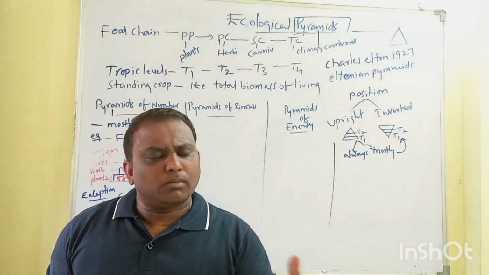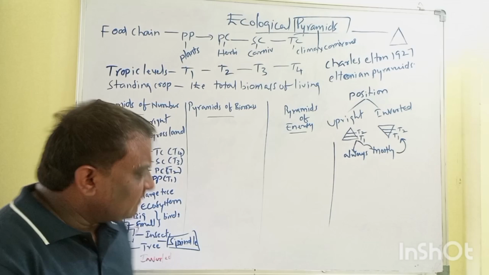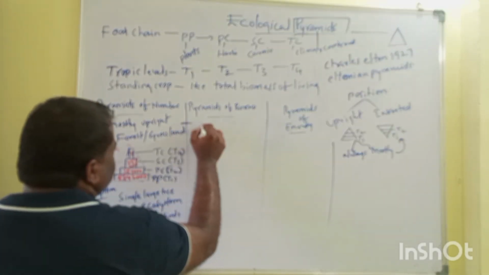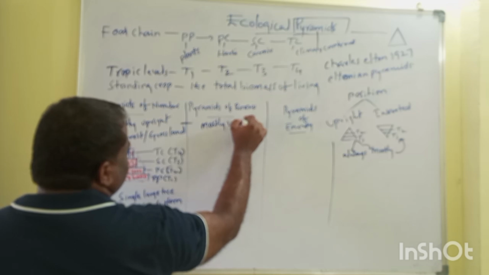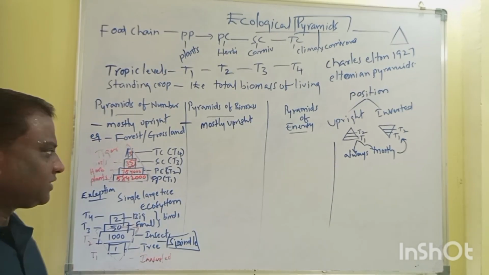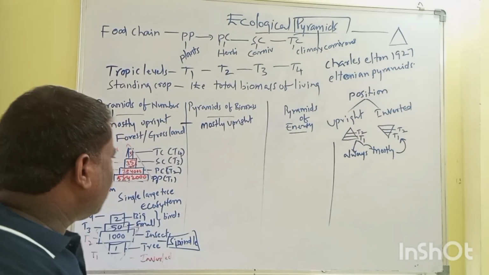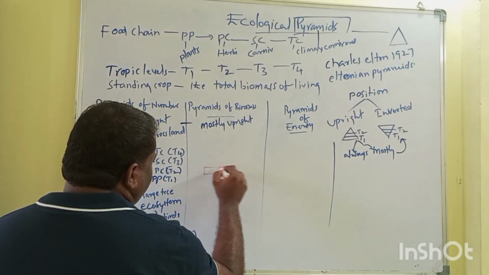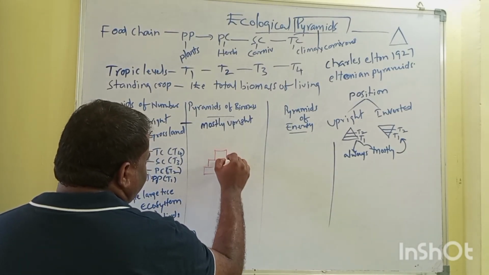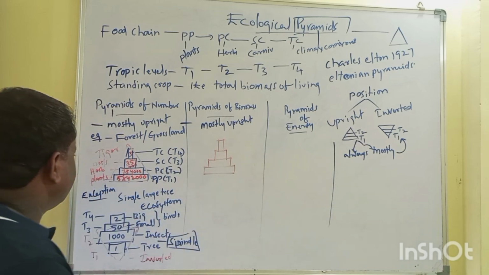More in number means more biomass, right? In the same way, the pyramid of biomass is also mostly upright. When you say mostly upright, there must be some exceptions. The pyramids of biomass also seem to be the same. When you look at the base of the pyramid, more in number means that many plants are there.